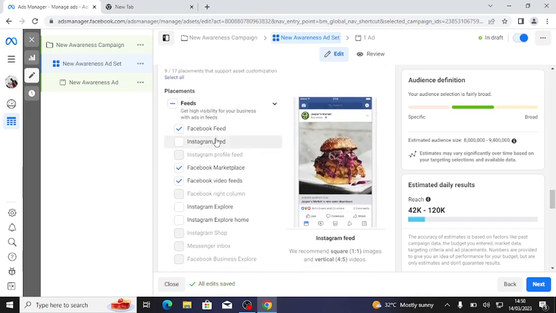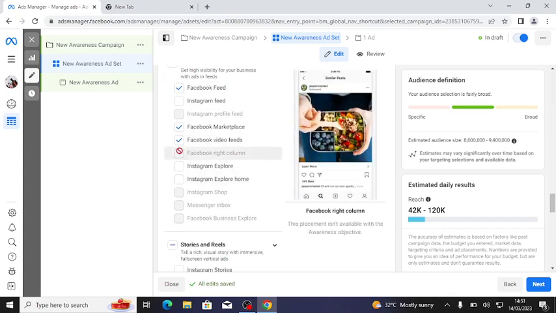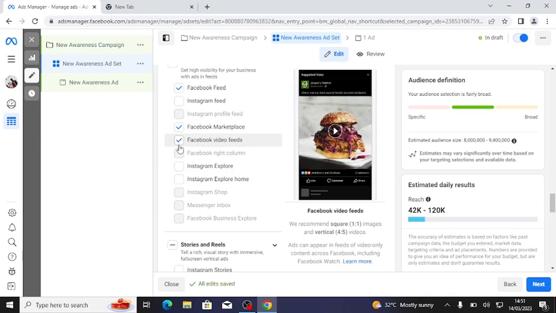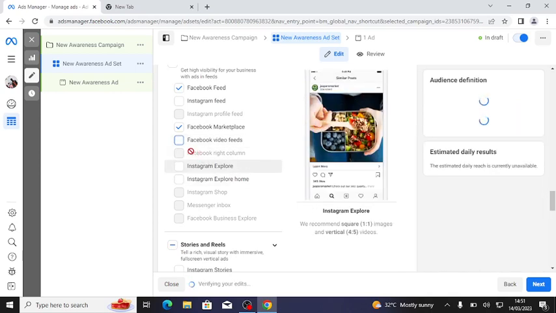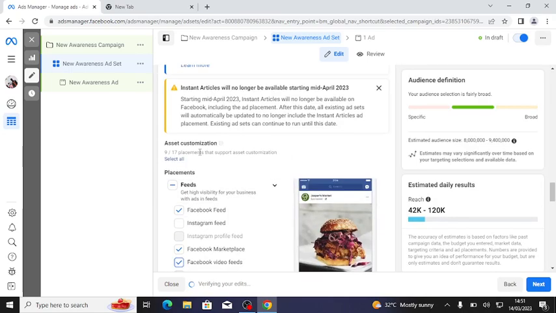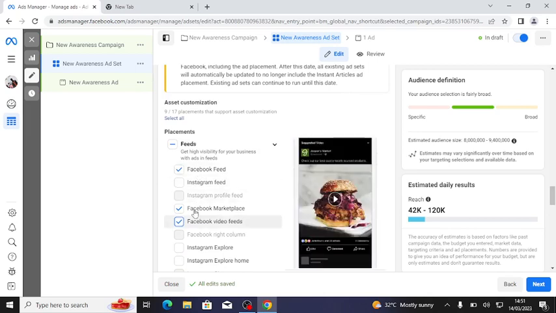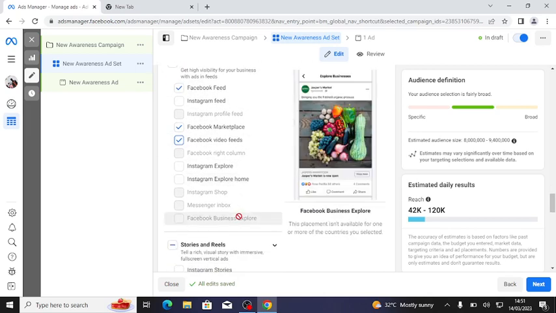You can see, scroll down here, you will see all Facebook platforms. So you can decide that I don't want my ad to be shown on video feed, so you can untick it, and you can tick it back. So all these ticked ones, like Facebook feed, your ad will be shown there.